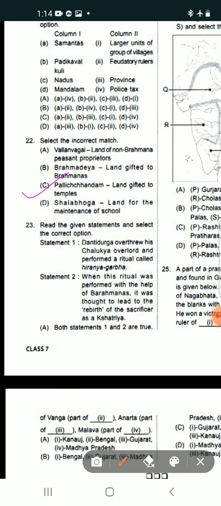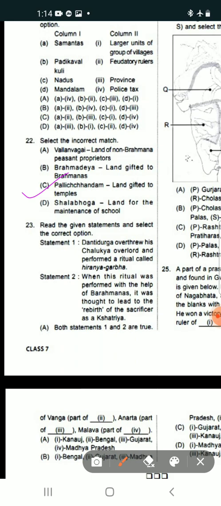If you want, you can note it down. Once again, I repeat the correct answer. This is the incorrect match actually. So the correct answer is: Pallichchandam was land donated to Jaina institutions.